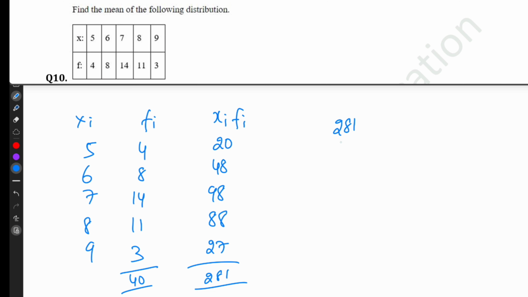Mean is nothing but 281 divided by 40. 7 40s are 280. So remaining 1 divided by 40 means 0.025. So the answer is 7.025.